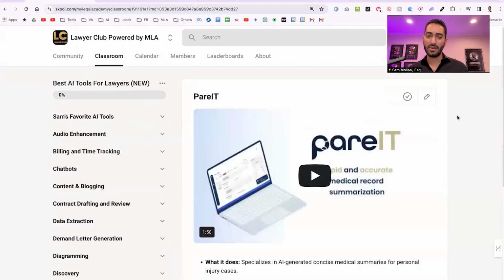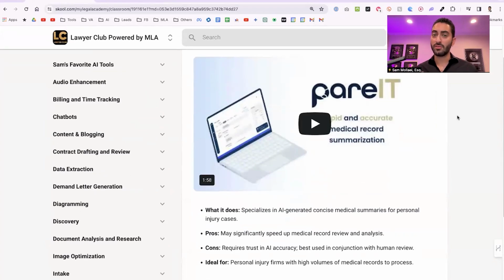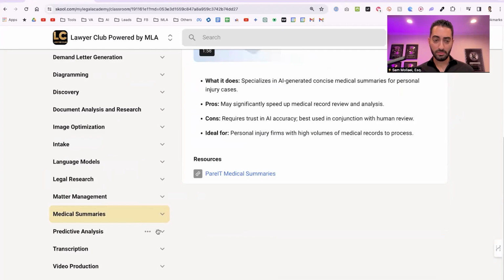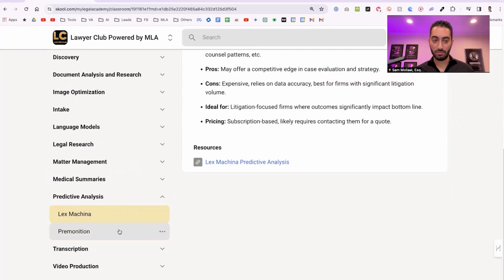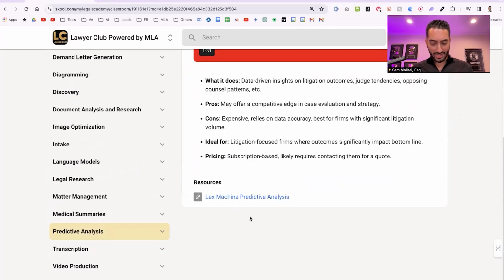Medical summaries. I have a feeling there's probably more tools than what I have here. The one that I know about is Parrot for medical summaries. If there's anybody that does use AI for medical summaries, I have a feeling I'm missing probably a couple. Predictive analysis: Lex Machina, Premonition, and I believe FileVine also has some AI predictive analysis. That's a really cool one that I potentially want to explore myself, where basically you give AI all your client files and you say, analyze to see what's the value of this case. And it will probably give you a range based on all the history of your past clients. That'd be a pretty cool AI tool.